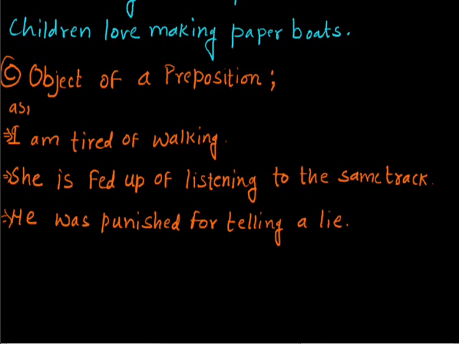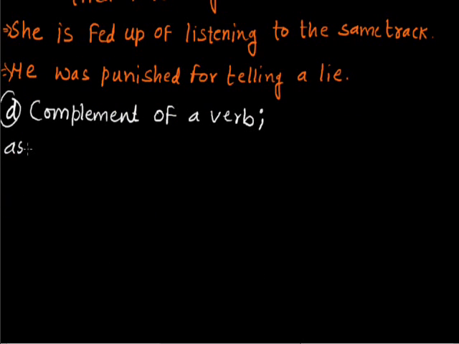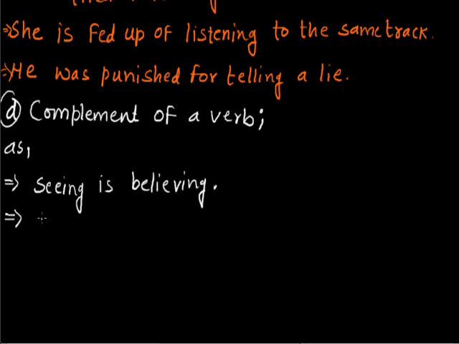Another use of gerund is that gerund can be used as the complement of a verb. For instance, when I say seeing is believing, then what I most detest is smoking.